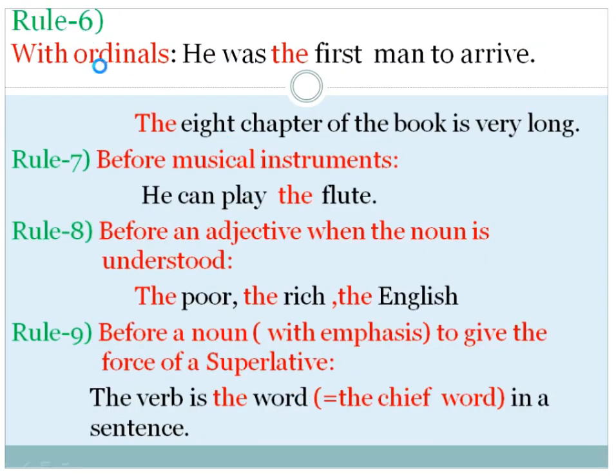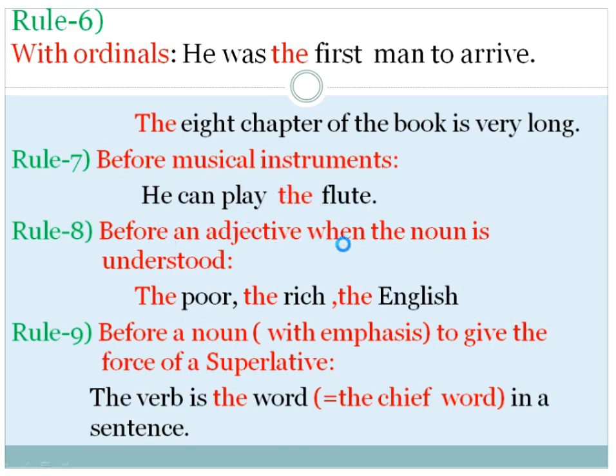Rule number 6, with ordinals we use the article "the". He was the first man to arrive. First, second, third, fourth, fifth, sixth, these are called ordinals. So we use the article "the" before the first. Like this: the 8th chapter of the book is very long. Which chapter? The 8th chapter. It is also an ordinal, so we use the article "the" here. Before a musical instrument: he can play the flute. Flute is a musical instrument, so we use the article "the" before the noun.